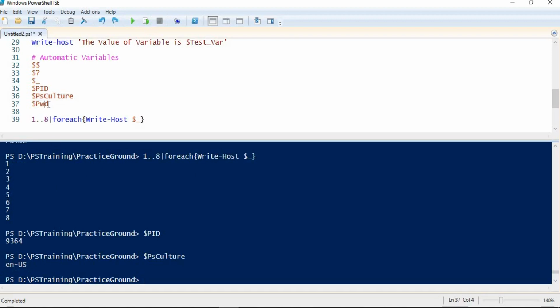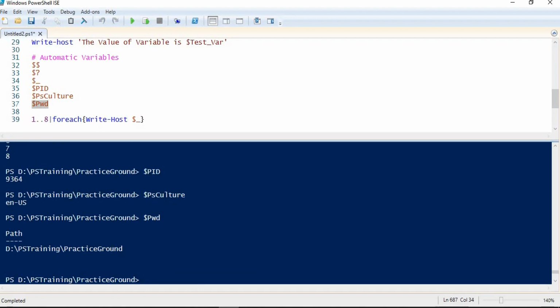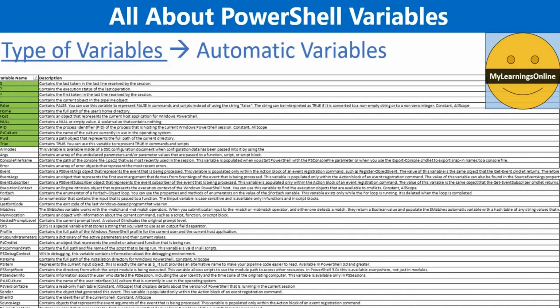And this is an automatic variable that is used to return the present working directory. So I can use it at any place in my script, and if I run this, I will get my current working directory, as you can see. So in this way we can use automatic variables to make our life easy, and to get some pre-populated variables. In case you are interested in knowing about all the automatic variables, then please refer to this slide. Also, I will copy this list in the description and provided resources as well. You can refer to it from there in case you are not able to read clearly from this video.